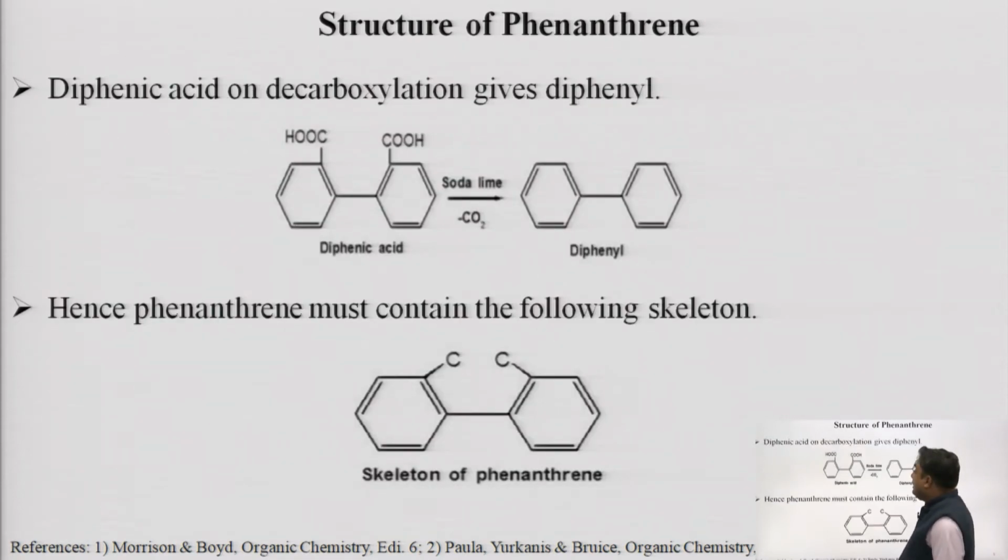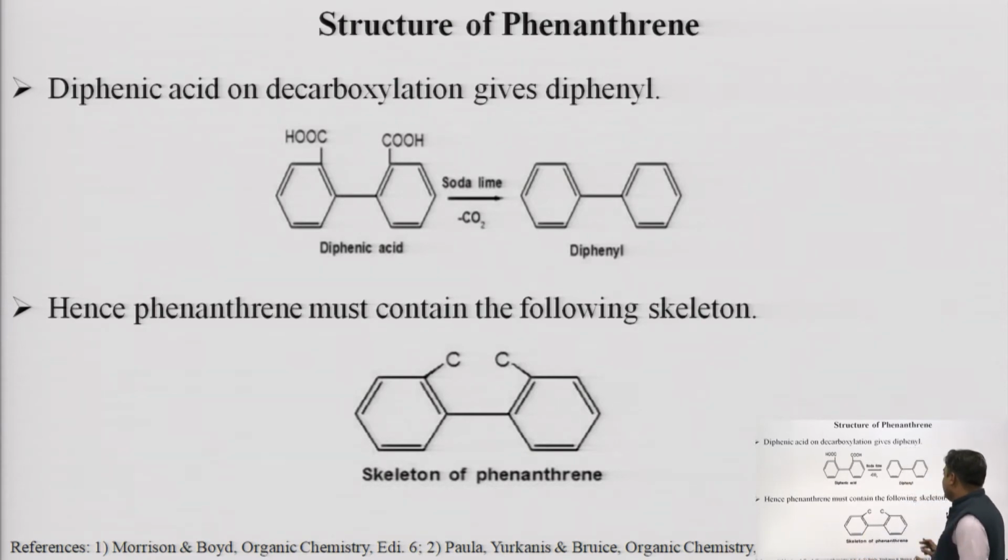Now after getting diphenic acid, we react diphenic acid under decarboxylation. We react this diphenic acid with soda lime, and decarboxylation means the removal of carbon dioxide.